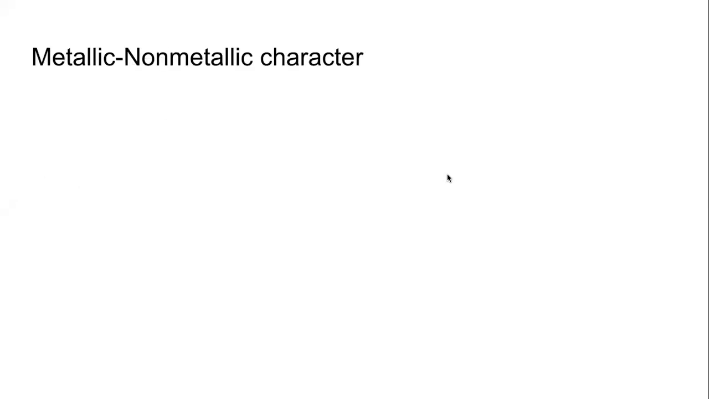Another character, another property, periodic property, which is metallic and non-metallic character. If you understand one, the other one is completely opposite. What is happening to the metallic character in a group when we move from top to bottom?